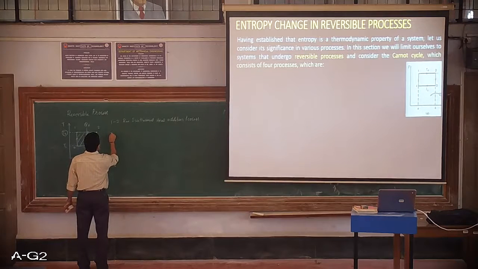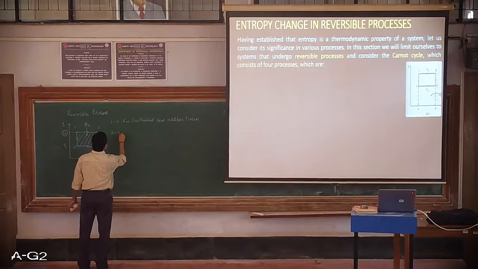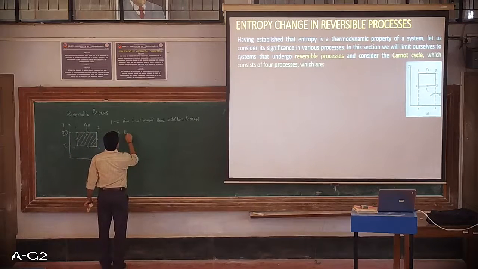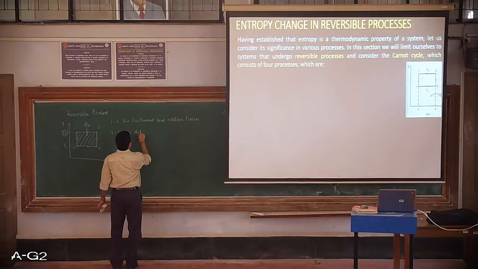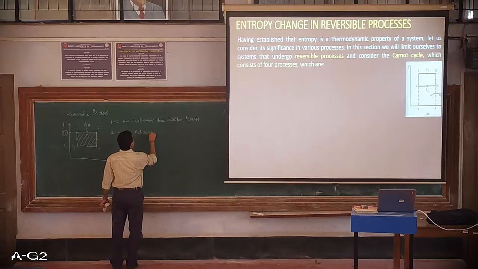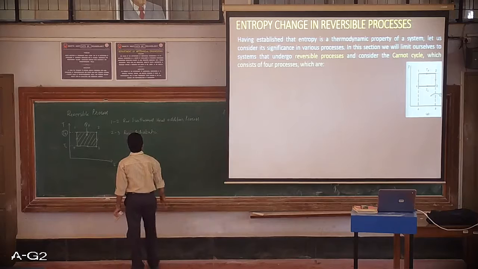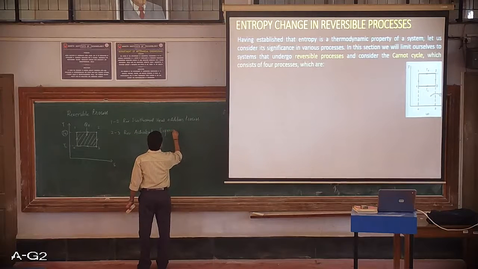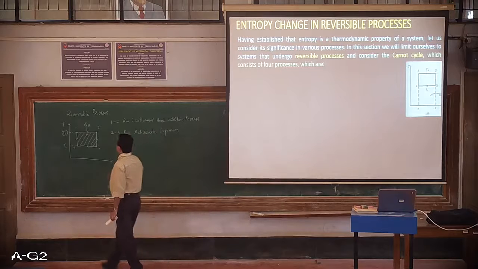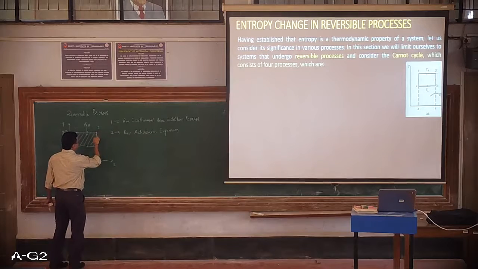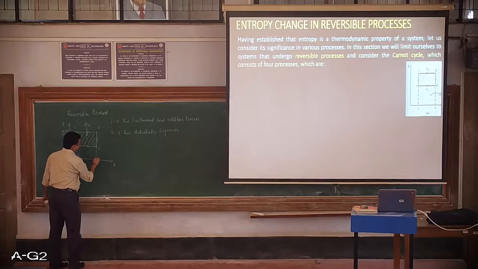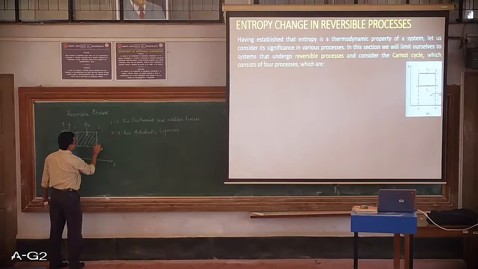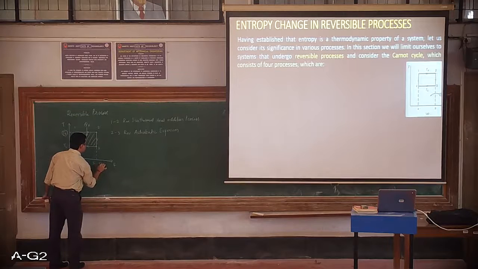Then the second process is from 2 to 3, which is called as reversible adiabatic expansion. Now since this is taking place at constant entropy, okay, if I mark it over here, the value of S2 is equal to S3.